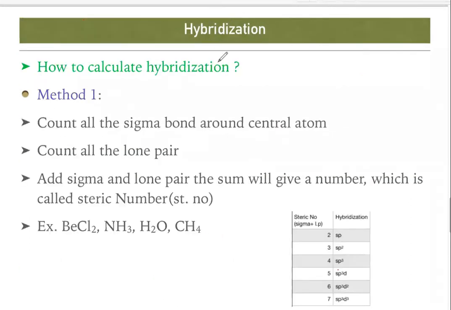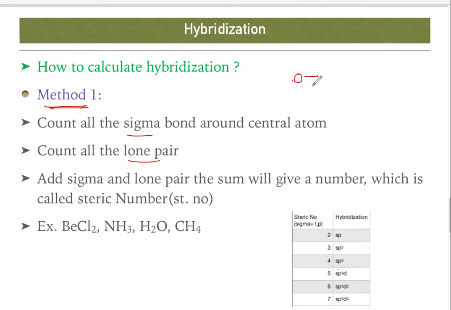So next, we have to calculate the hybridization. There are 2 methods to calculate the hybridization. First method we have to learn. The first method says to count all the sigma bonds and lone pairs around the central atom. As I already told you, what is sigma, and what is a lone pair, right? What is this lone pair?